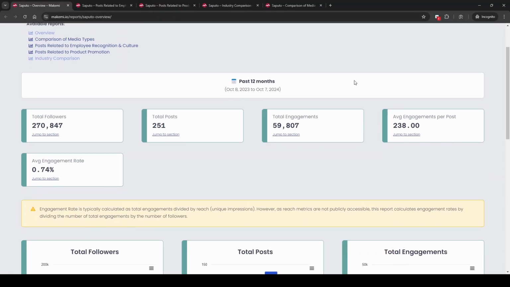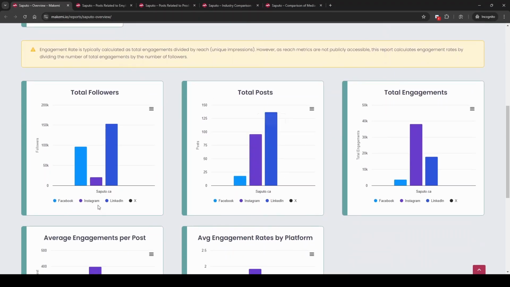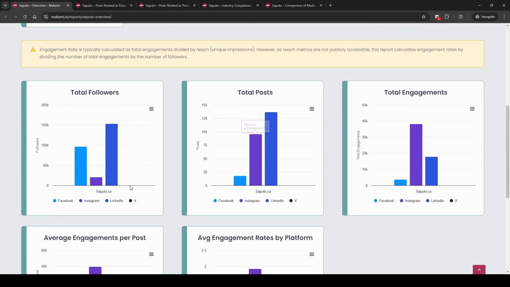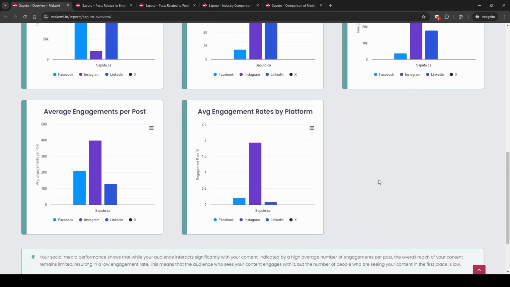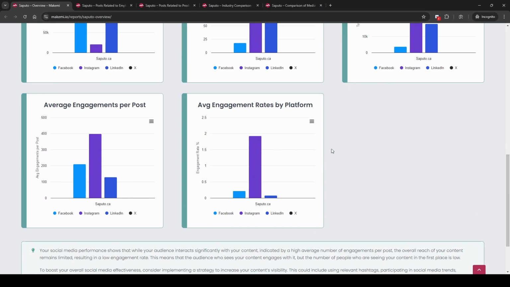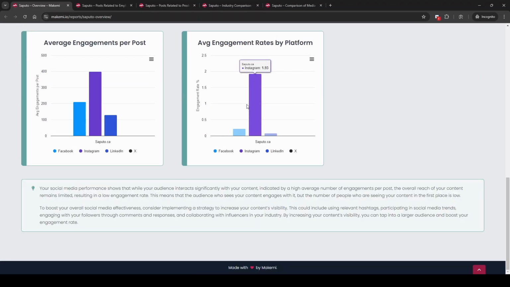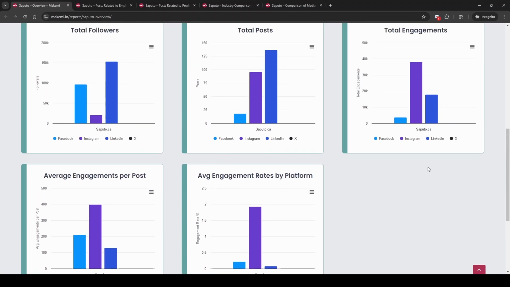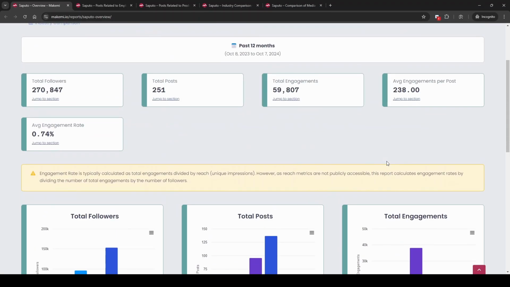So in the overview report, we have the following metrics across the board for all of your content on Facebook, Instagram, LinkedIn, and X. It just so happens that Saputo itself did not run X content in 2023, 2024, which is why it's reporting 0 over here. But everybody else who has X content will see metrics here. We've got some insights to help you figure out what should come next for your social strategy. So this is the overview report.